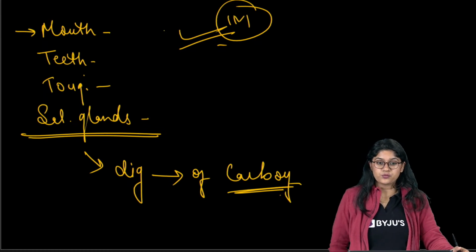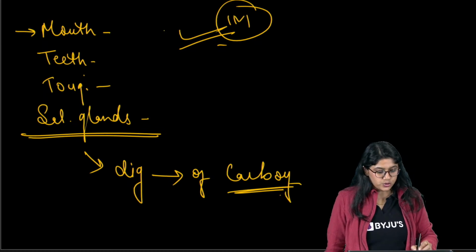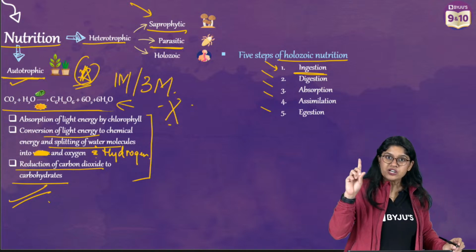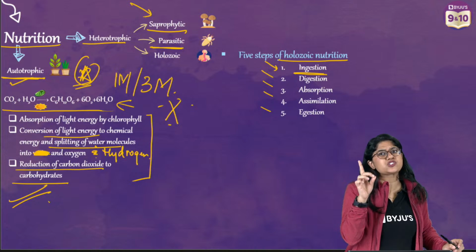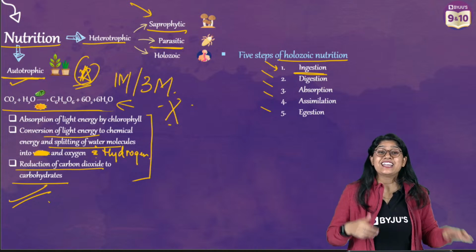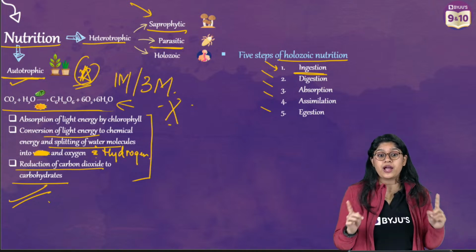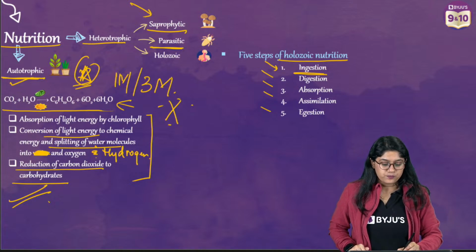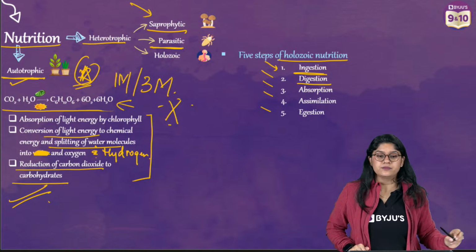Yes. So are we clear with this, right? So we are clear about what is happening in the ingestion part. The first part we have the mouth and the very first important enzyme, salivary amylase, that actually helps in the digestion of the carbohydrates. Very good, everyone.